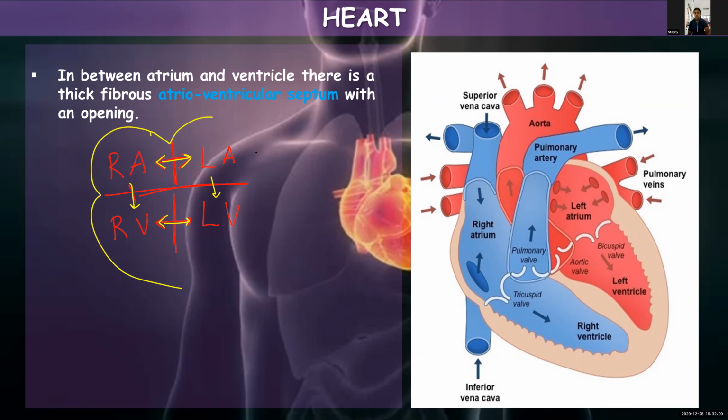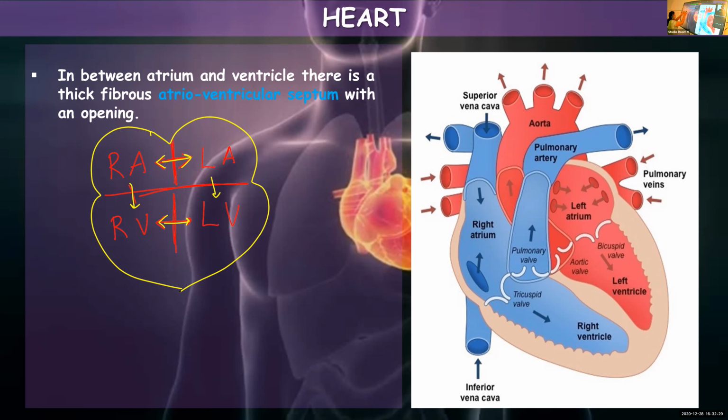Because the oxygenated and deoxygenated blood will get mixed. Very good. Right side has got what type of blood, Steffi? Yes, right side deoxygenated. Correct. Right side has deoxygenated blood and left side has oxygenated blood.